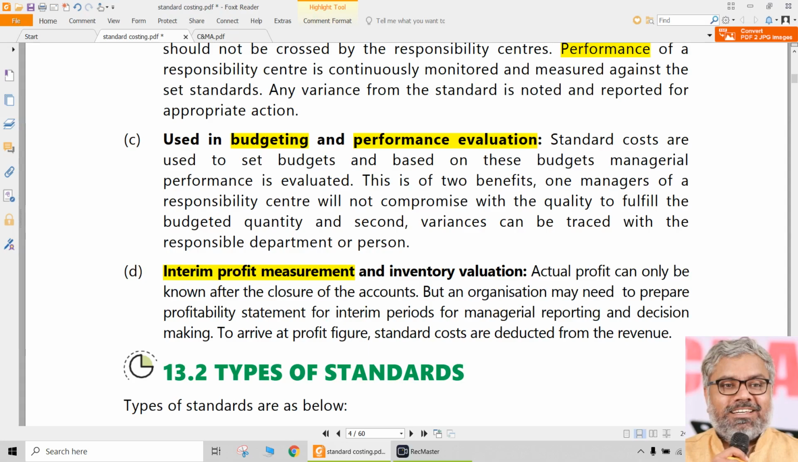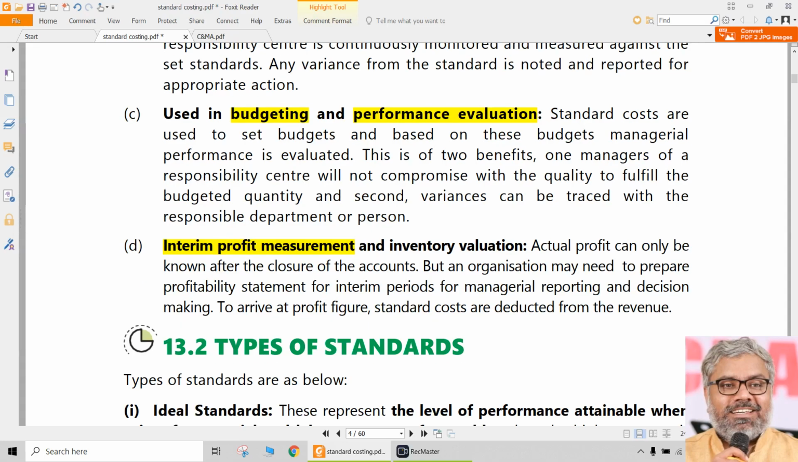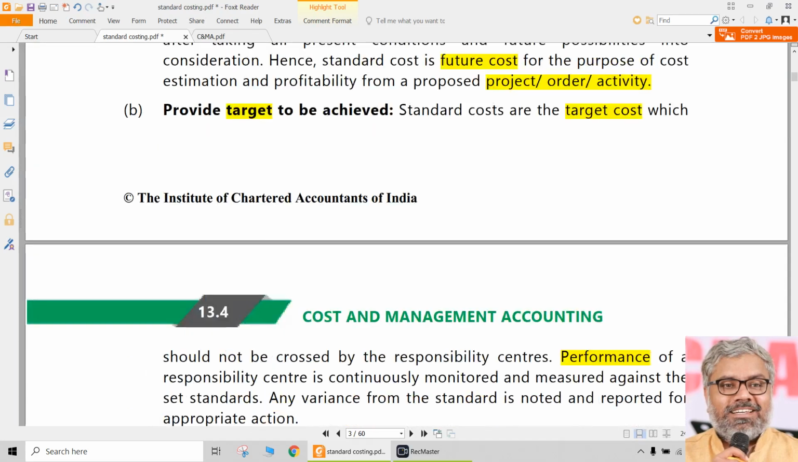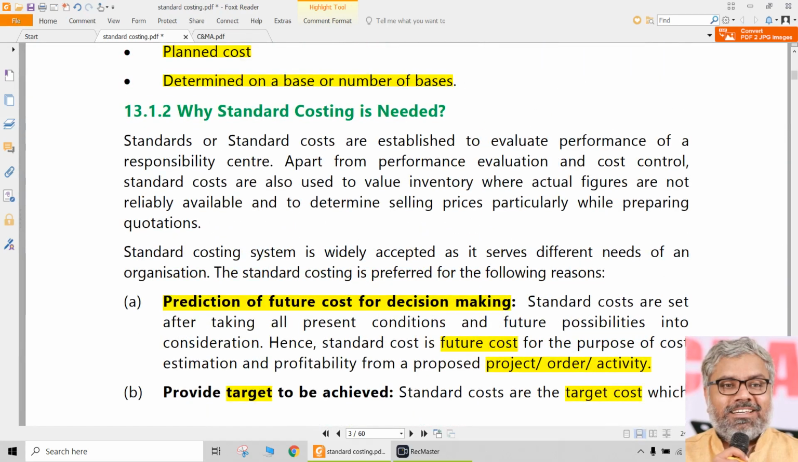But at least if you know that this much cost we are supposed to incur for this much level of activity, and this is the level of activity actually we have achieved, and we achieved this much sales, so the standard cost can be taken as a basis for calculating at least an approximate amount of interim profit. That is another practical use of standard costing, when we can create interim period financial statements or profitability statements, and that will help us in decision making also. That will help us for other things like inventory valuation also. So all these things will be very positive aspects of standard costing, we can say.